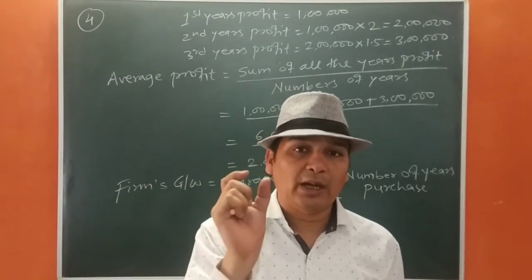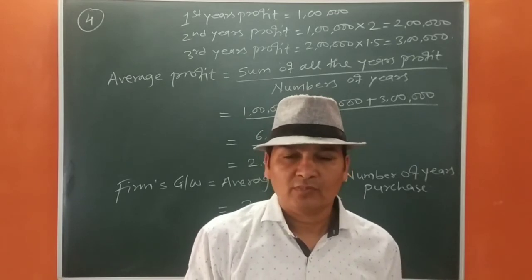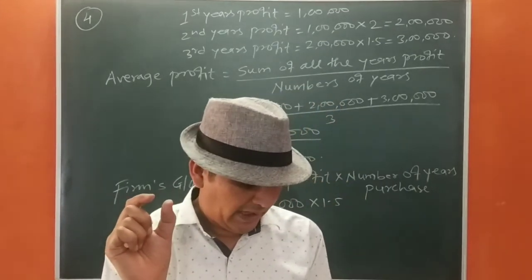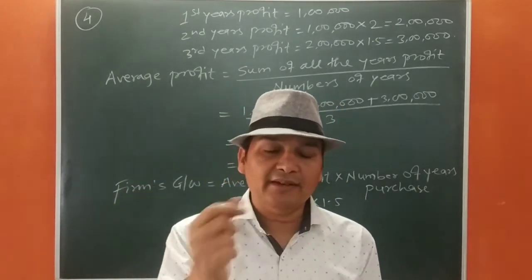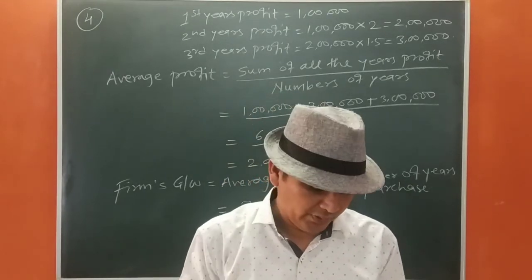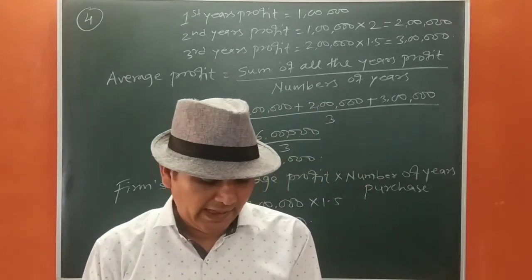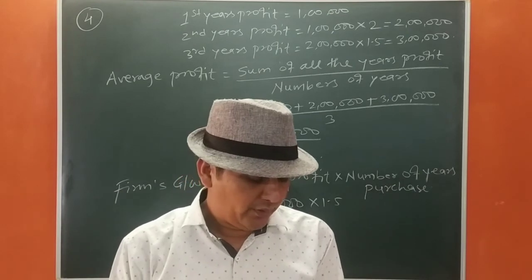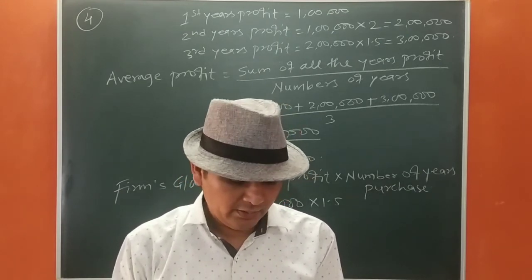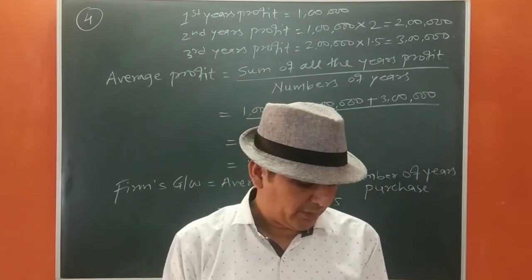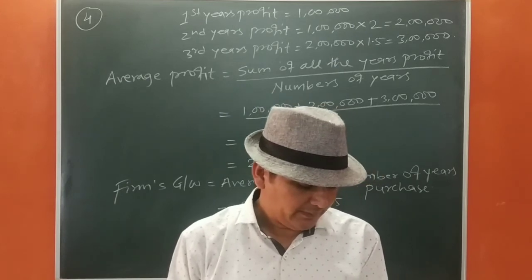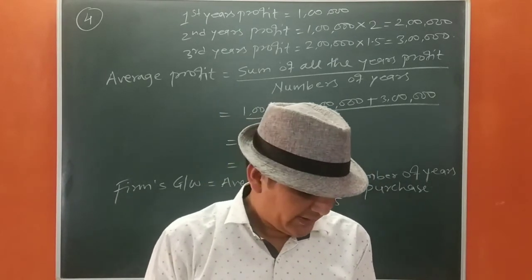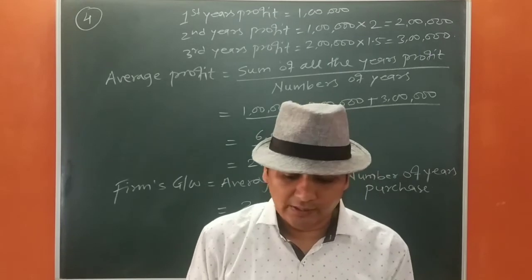So we are going to compare the average profit and then we are going to find out the firm's goodwill. Okay, the agreed profit for goodwill purpose of the past 5 years are, the profits are given. Calculate the value of goodwill.